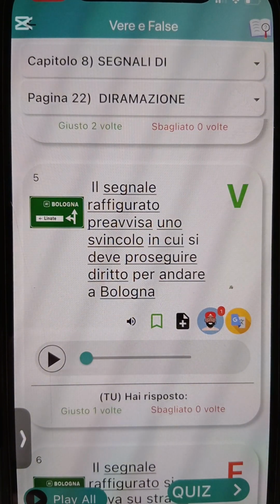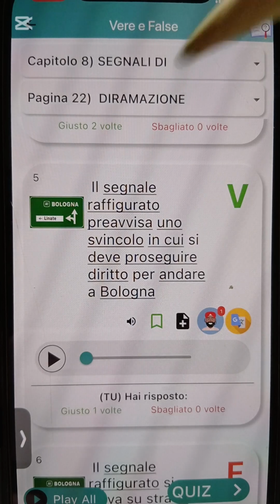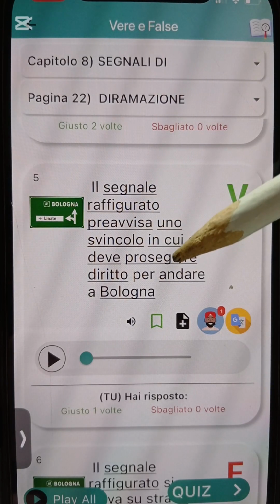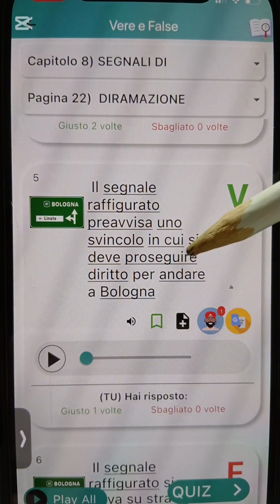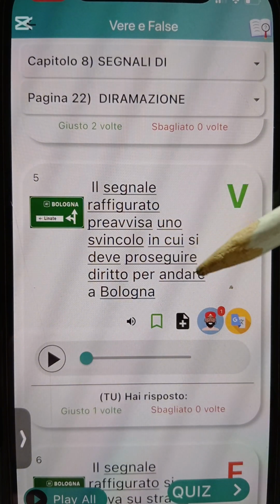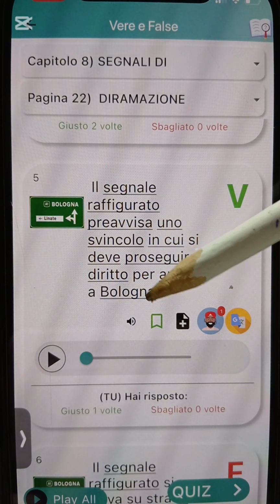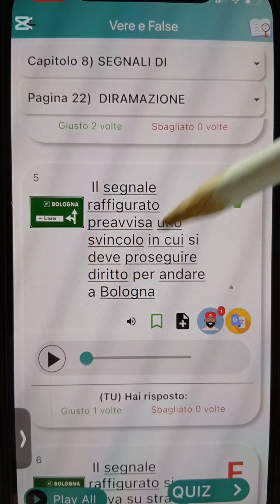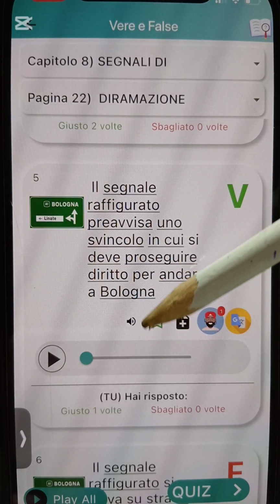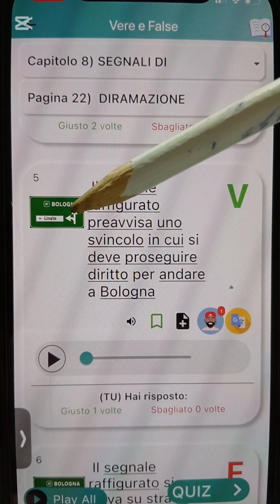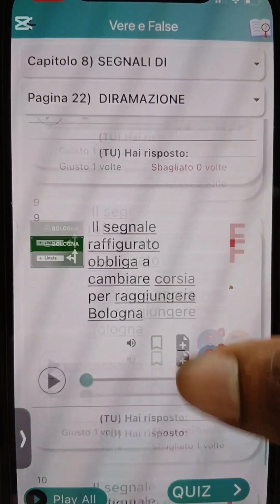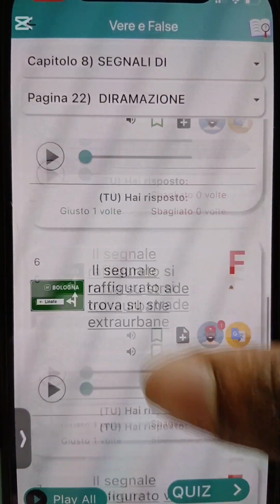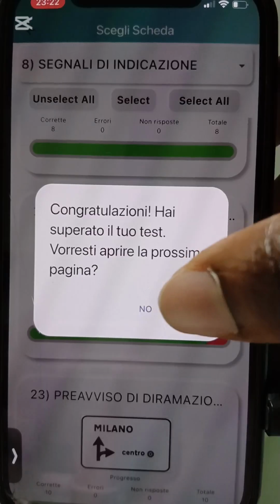Bologna. Andare means go. Okay, e dey pre-warn you of a what? Exit junction, in cui means in which you must what? Continue straight for you to do what? For you to go to what? Bologna. If you are going to Bologna, you need to do what? Continue what? Straight. Alright, you must continue what? Straight. Alright, so that's it for this.